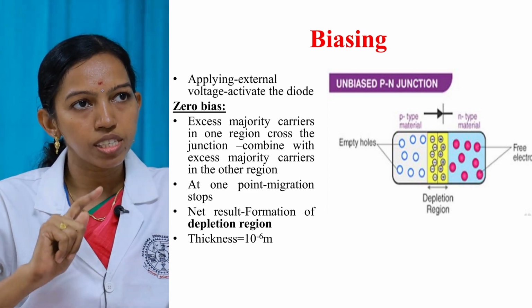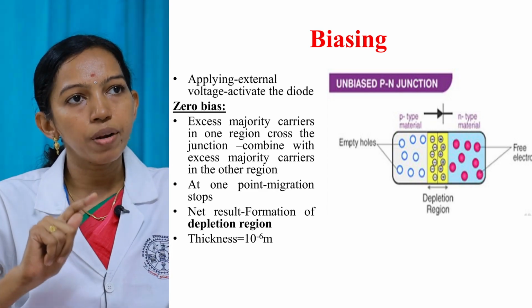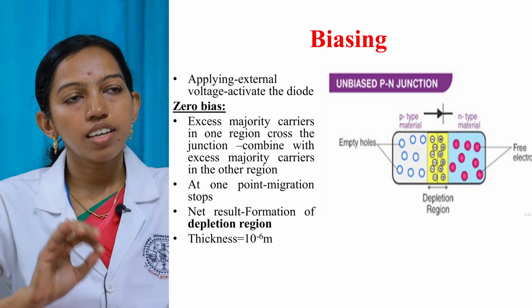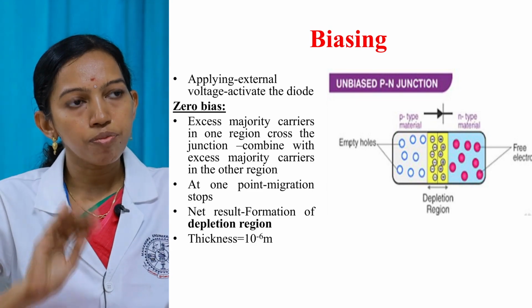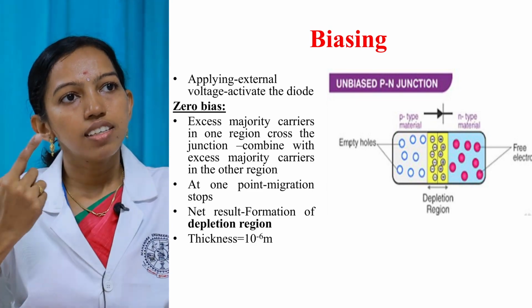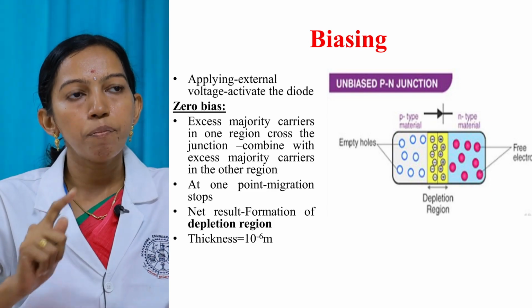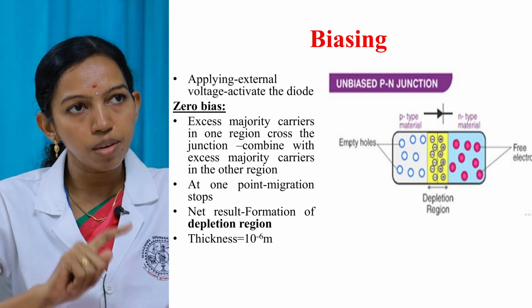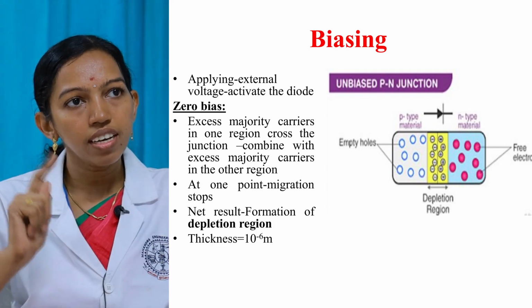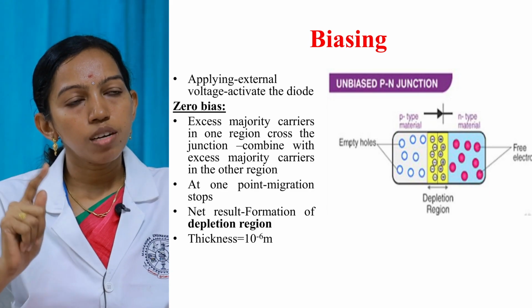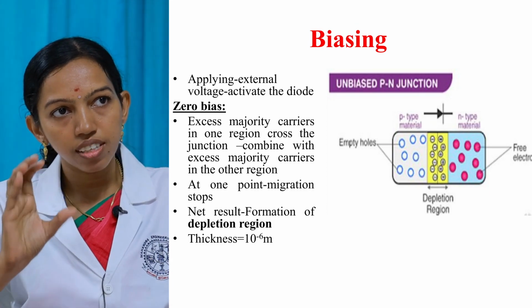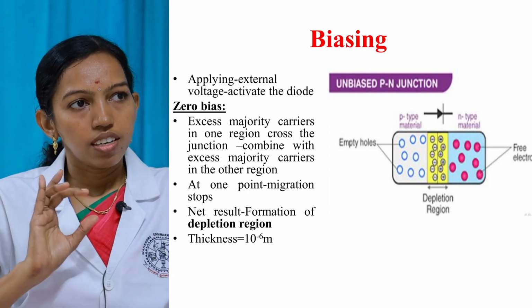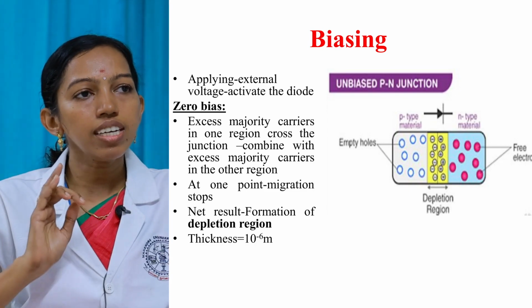Similarly, the holes in the P-type material cross the junction and combine with the electrons in the N-type semiconductor material. So at one point, this migration stops. At that time, the stopping of migration is due to the fact that the electrons in the N-type semiconductor material are repelled by the negative charge of the P-type semiconductor material. Similarly, the holes in the P-type material are repelled by the net positive charge of this N-type semiconductor material.